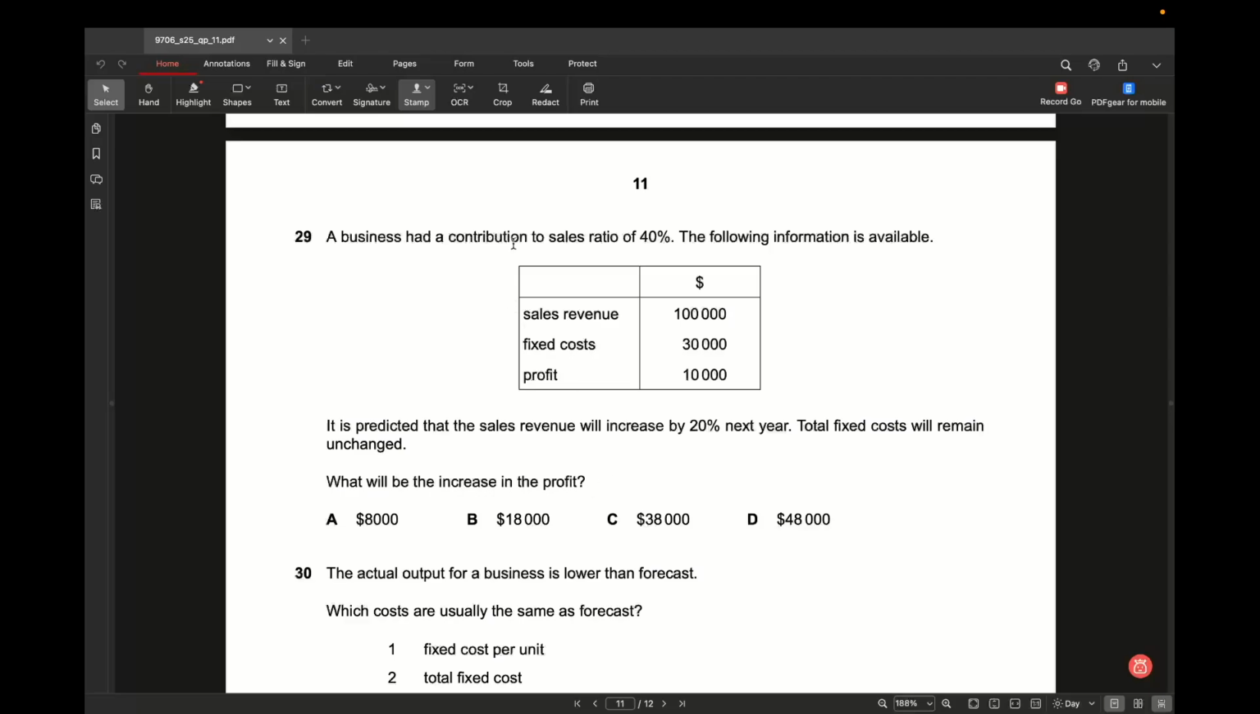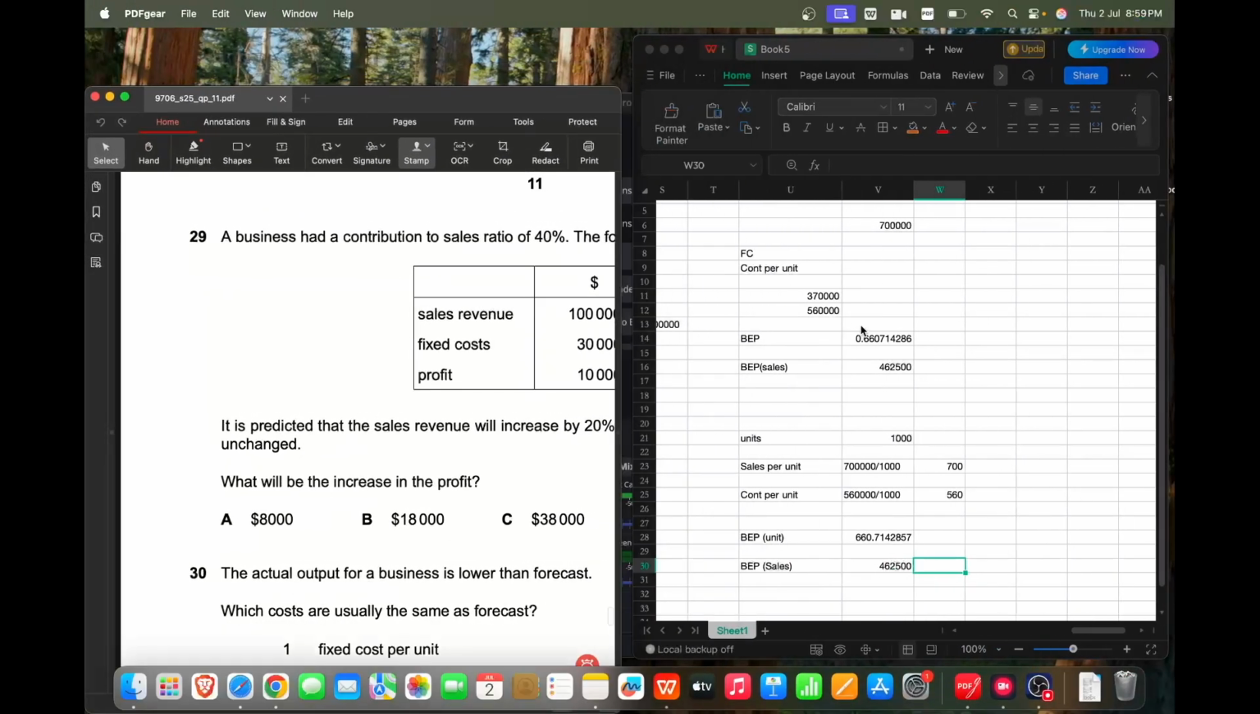We can also use the contribution to sales ratio to calculate the contribution first, and then from there we subtract the fixed cost to calculate the profit, and we'll get the same profit as we know. Okay, but there is an alternative to that. I'll show you both the ways.